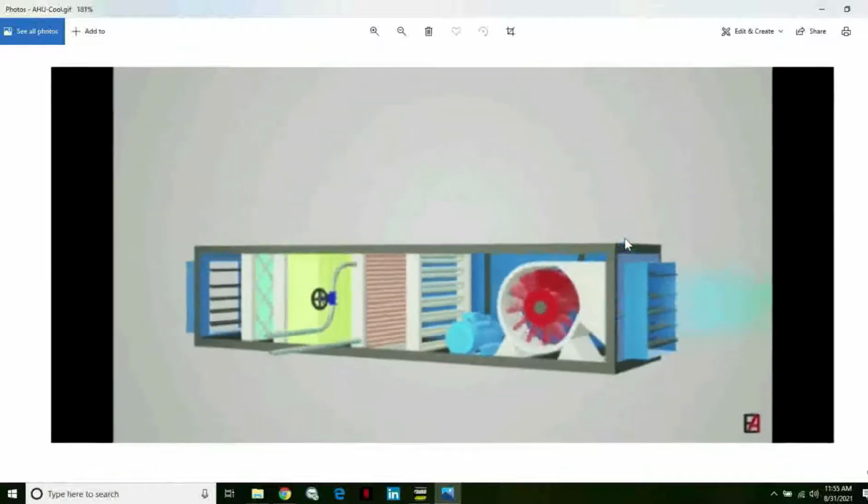There are 2 sensors in the air handling unit. This one here is the supply air temperature, the discharge air temperature, and this one here at the back is the return air temperature. There is a sensor in place to measure the temperature of the supply air, and as well a sensor to monitor the temperature of the return air.